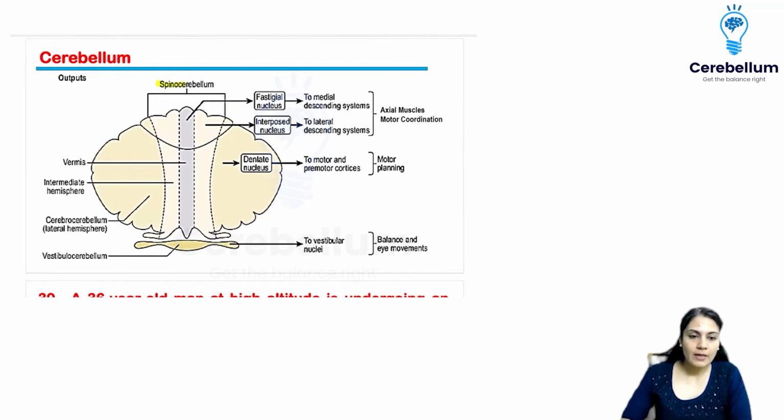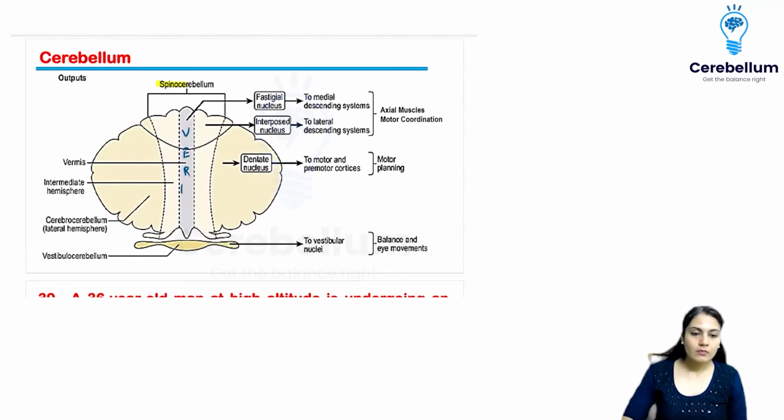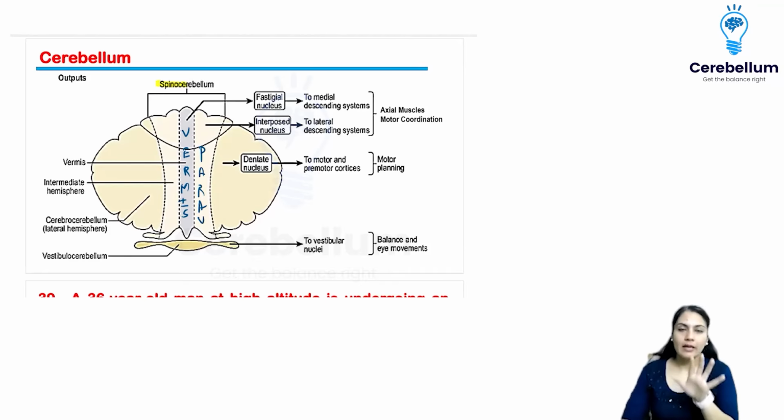In the middle, we have the spinal cord in the body. So please remember, in the cerebellum also we have a spinal cord part, that is the spinocerebellum, which is the vermis and paravermis together. They act like a spinal cord. Since the spinal cord is in the center, these help me in posture and balance, because for posture I require the central muscles, the back muscles and the hip muscles. So axial or proximal muscles will be supplied by this spinocerebellum.